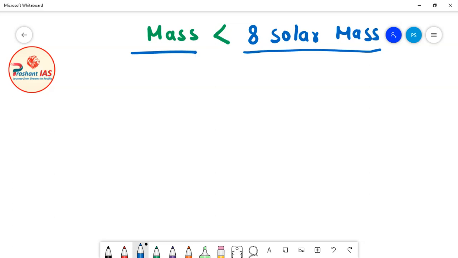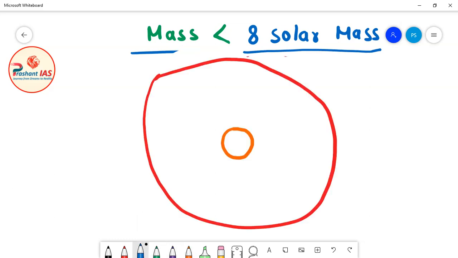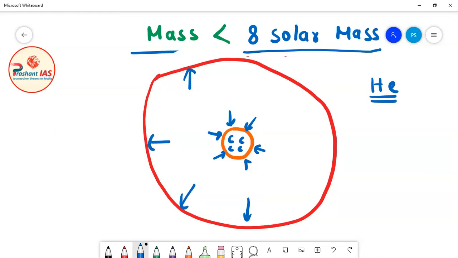So what will happen to average and small stars after this stage? Now friends, the helium fuel has been exhausted. The entire helium fuel has been exhausted and the core is full of carbon. The gravitational force of attraction is continuously compressing the core, so the core is becoming smaller and smaller, and the outer shell of the star is continuously expanding. So the star is becoming bigger and bigger.